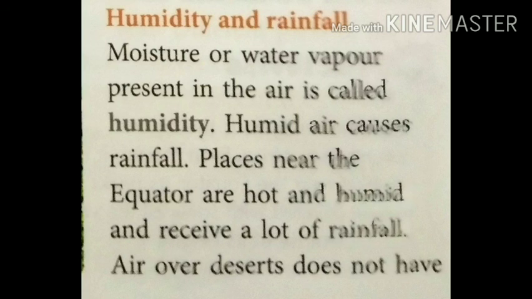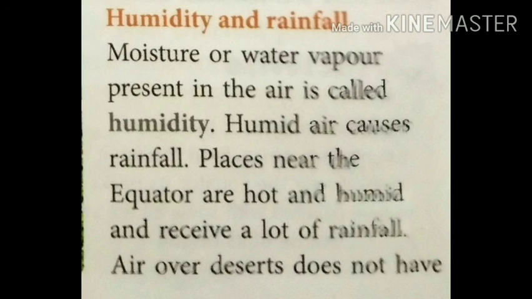Humidity and rainfall. Moisture or water vapor present in the air is called humidity. Humid air causes rainfall. Places near the equator are hot and humid and receive a lot of rainfall.